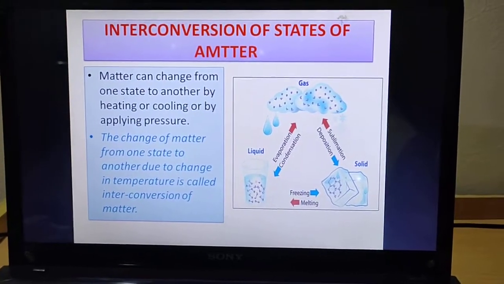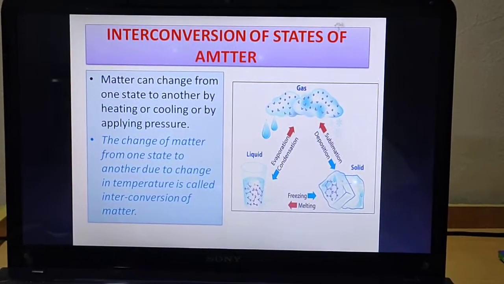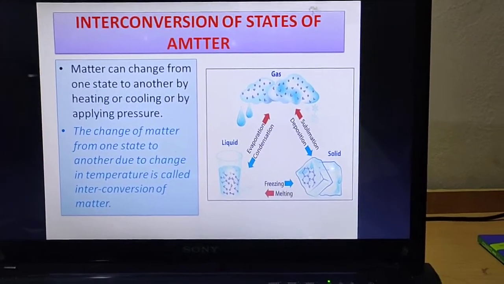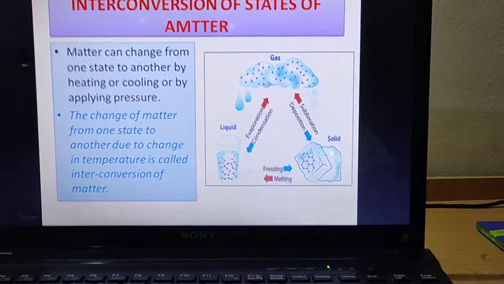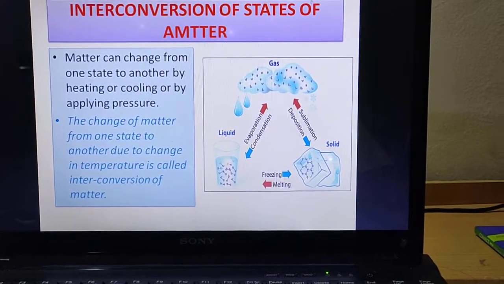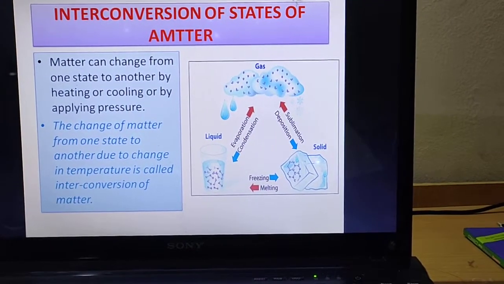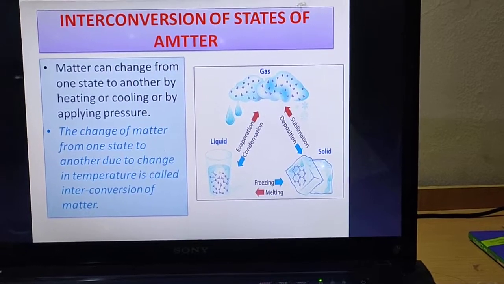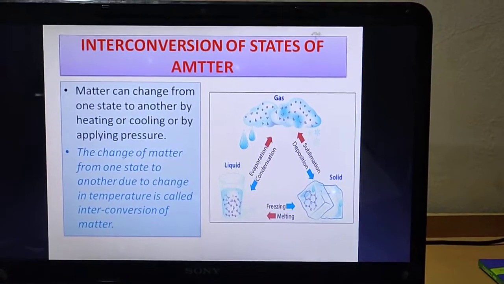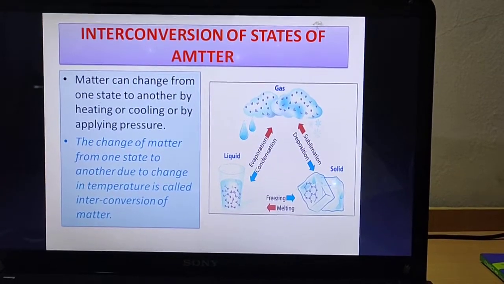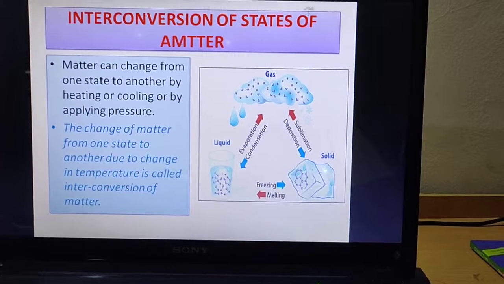Now you can see one image on your right hand side where you can see how these three states of matter are interconverting amongst themselves, and there are 6 different words: evaporation, condensation, sublimation, deposition, freezing and melting. These are all related to the interconversion of matter. These are all the different processes which happen during interconversion.